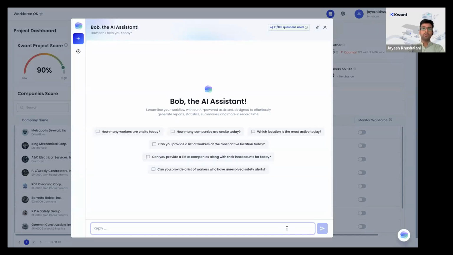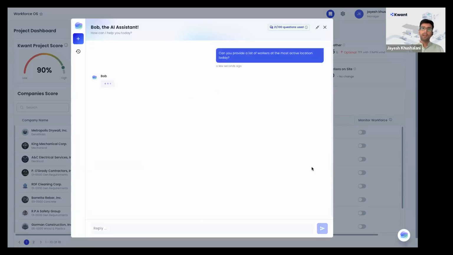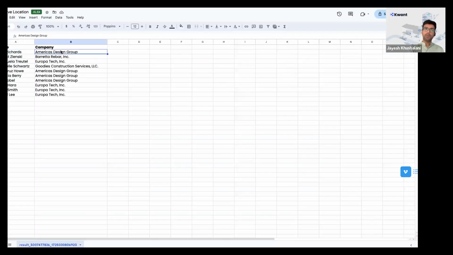So now let's say I want to know, can you provide me with the list of workers at the most active location today? We have a few prompts that are ready over here. You can either select from those, or you can simply ask the prompt and it will give you the answer. It will go through that data, look at the locations and tell you that these many workers are in the most active location. You can ask which is the most active location, the second most active location, and so on. And it's a very simple, digestible CSV with the name of the company and the name of the workers who are at the most active location right now.